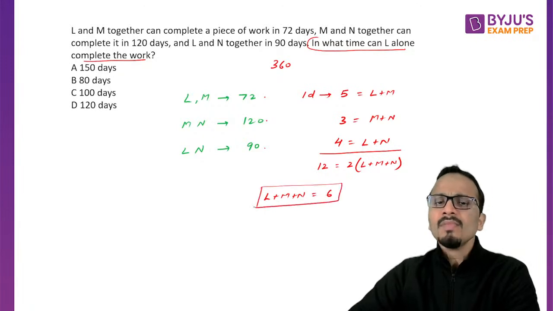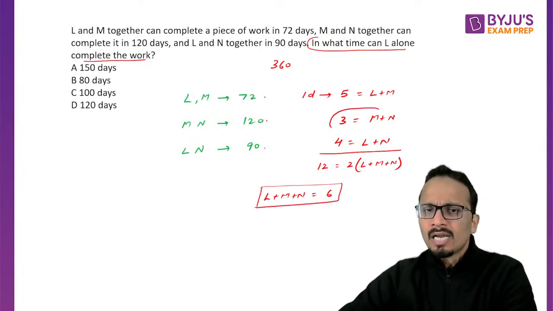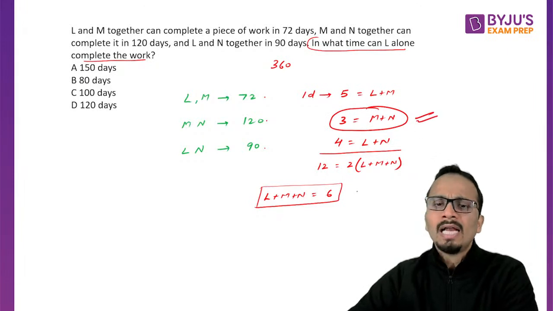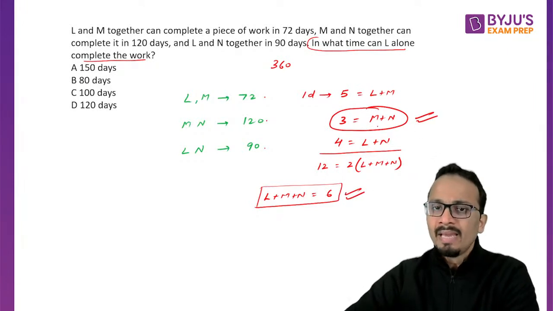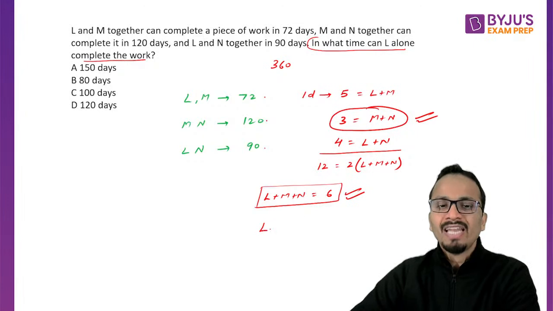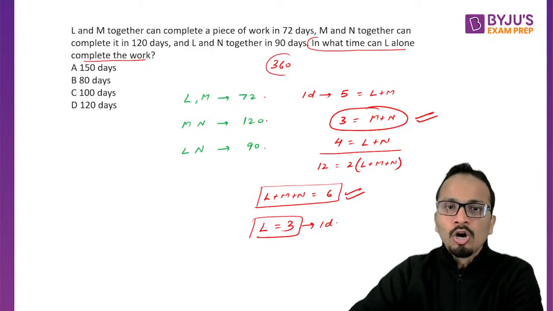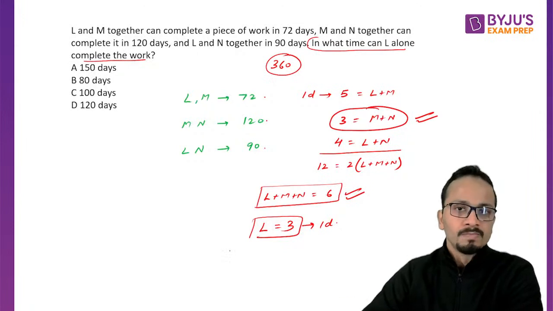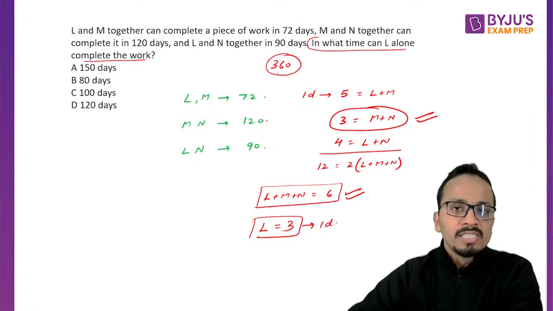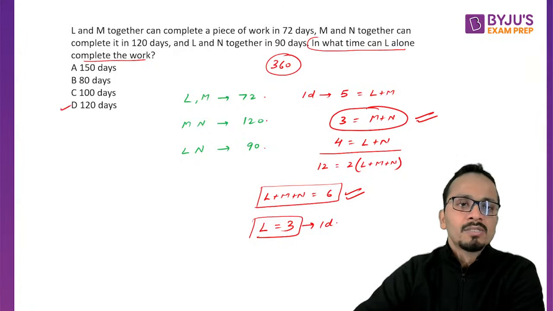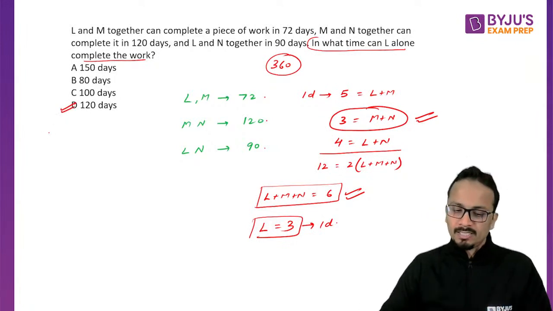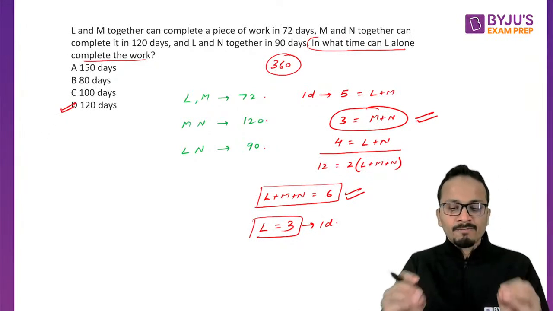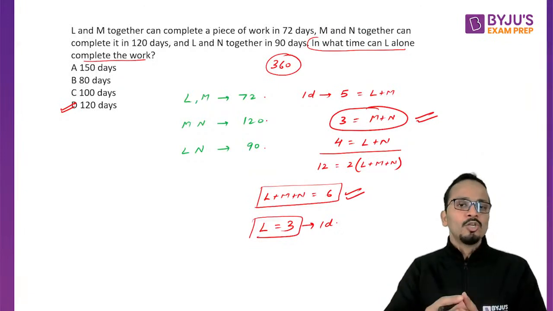Now you can consider this equation and the equation that I have formed. M plus N is 3, so the value of L will be 3. So L's 1 day work is 3. For a total of 360 units of work, if L finishes alone, he will take 360 upon 3, that is 120 days. So yes, the correct answer for this question is 120.